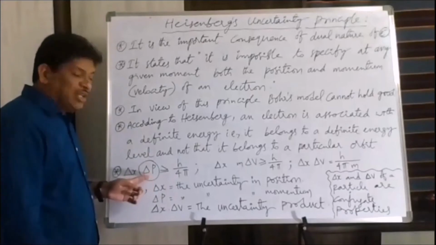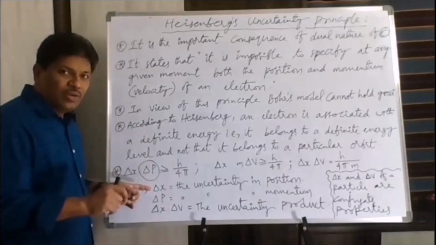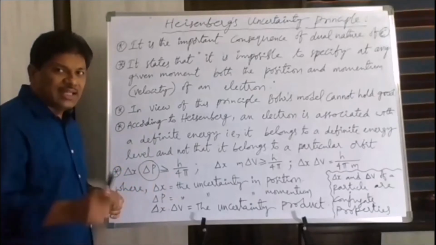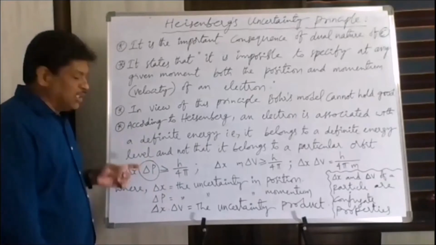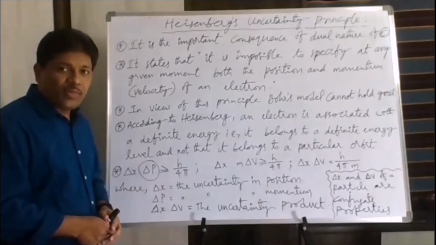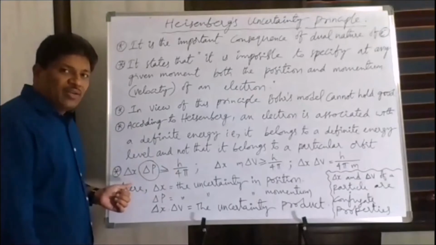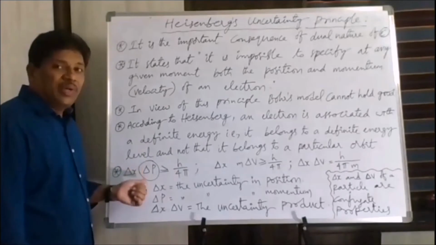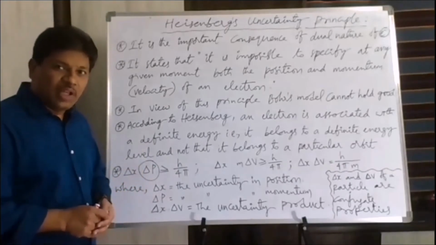That is, if delta p becomes 0, that means if the uncertainty in momentum is 0, that is, if momentum is exactly calculated, if velocity is exactly calculated, delta x becomes what? Infinity, to make this product equal to or greater than h upon 4 pi. But according to Bohr's concept, what is the defect? Delta x, that is the position of the electron, is exactly calculated in every orbit from the nucleus, and delta p, that is velocity, delta v, is also exactly calculated by Niels Bohr.